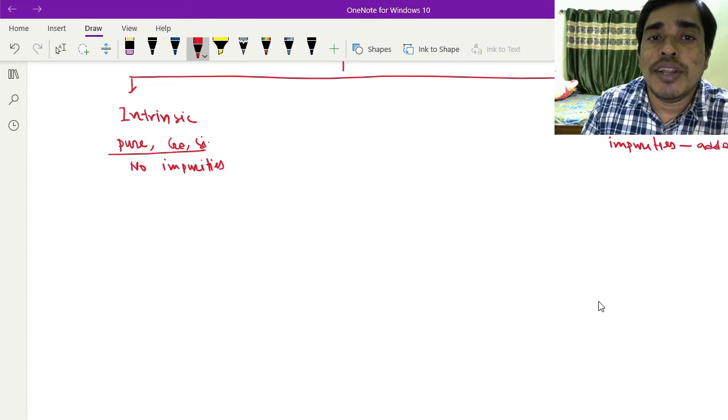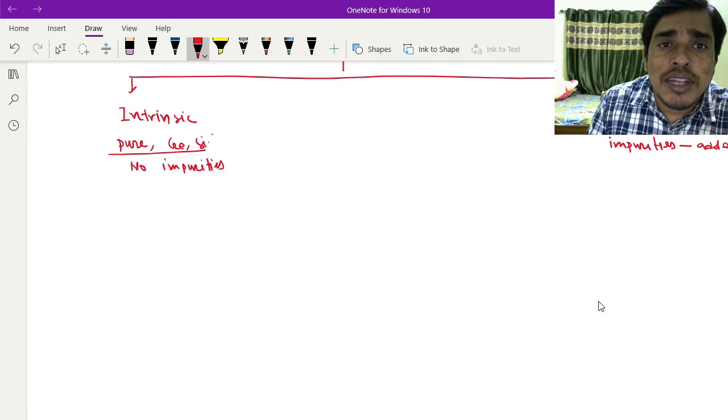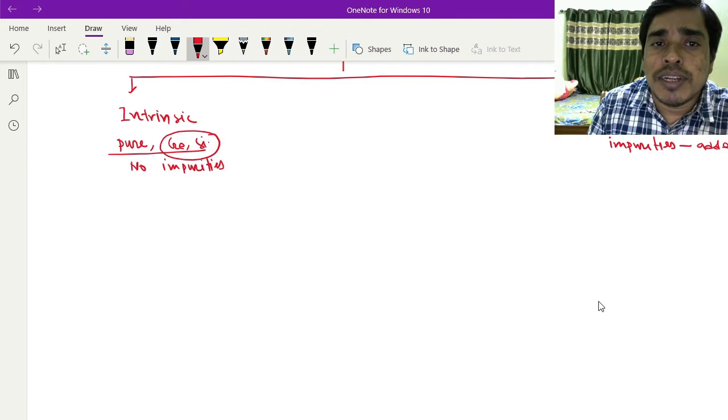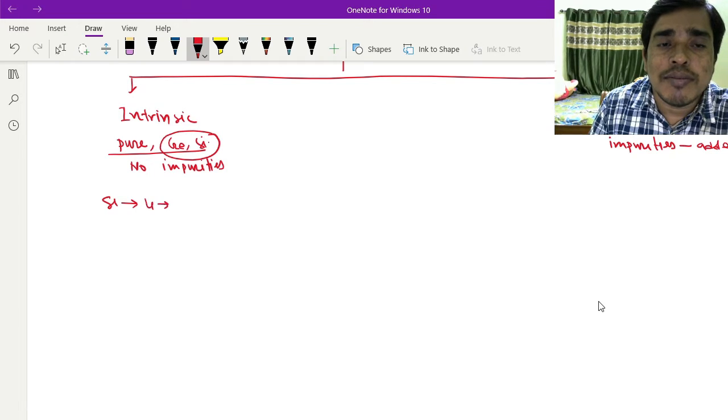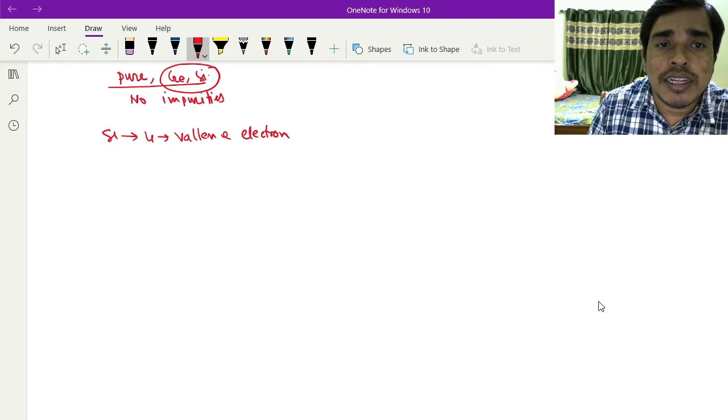So pure silicon or pure germanium. Silicon has four valence electrons, so all the silicon atoms create covalent bonds with each other. That means this is a silicon atom, and this is a silicon atom.